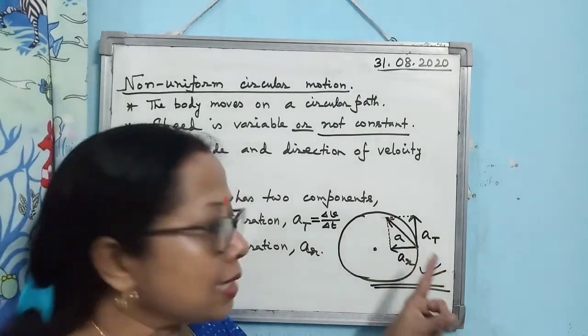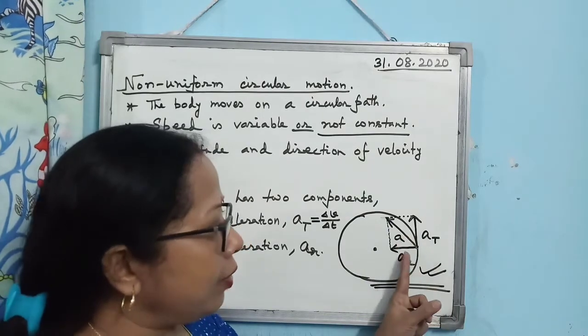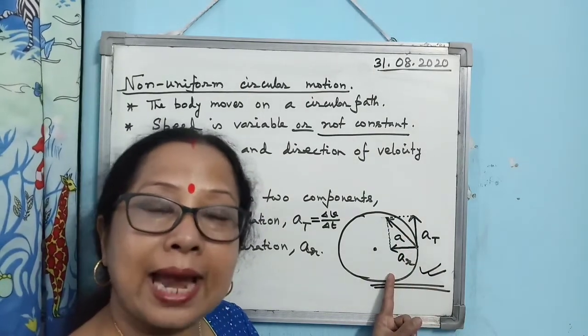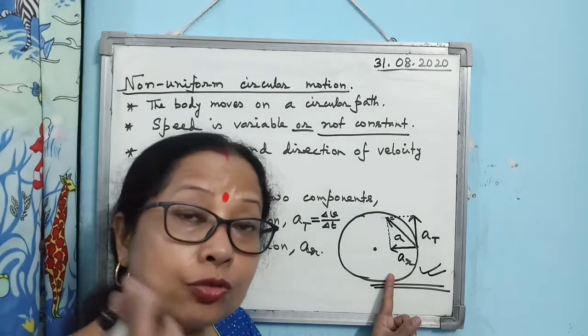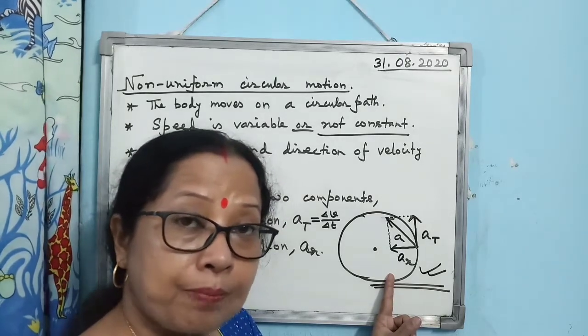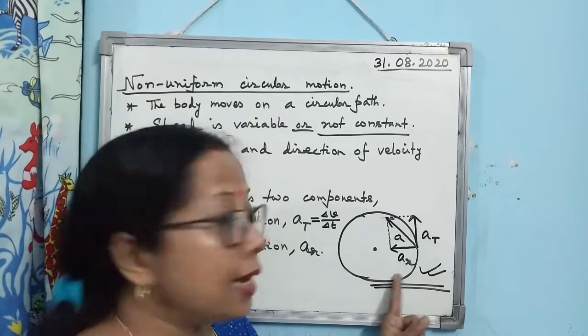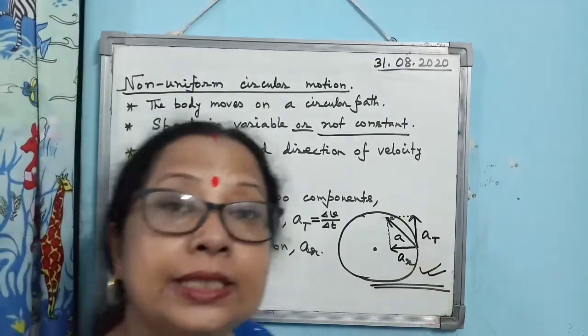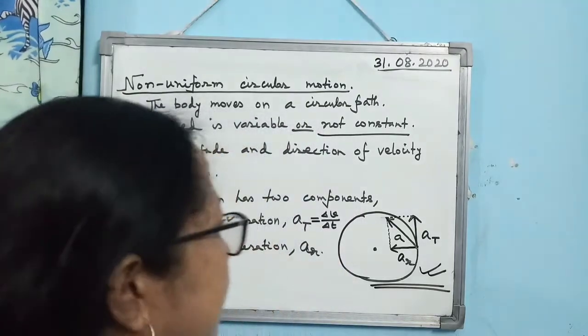Why? Because acceleration has two parts: the radial component, which arises due to change in direction of velocity, and the tangential component, which arises due to change in magnitude of the velocity. This is the third or fourth time I am repeating the same, so you must remember that.